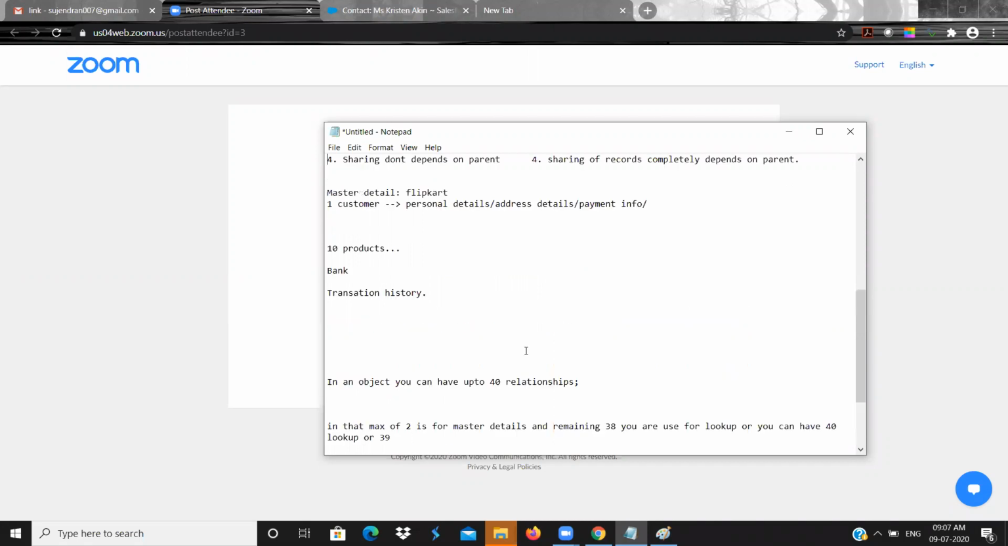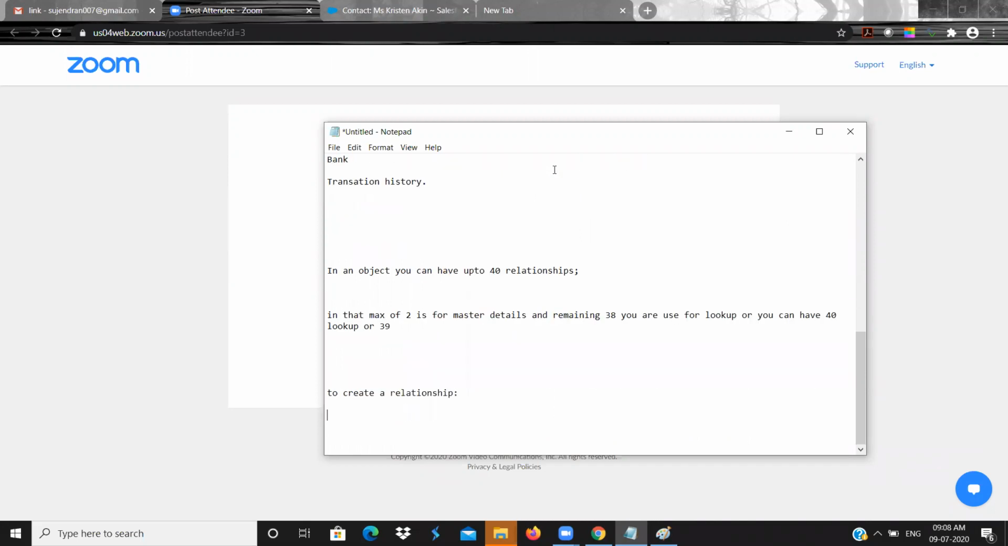And there is something called roll up summary here. In this master detail, roll up summary is possible. I will tell you what roll up summary is once we finish the relationship concepts.